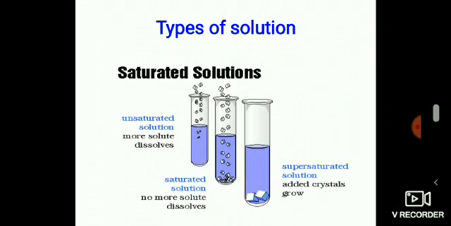Pour a cup of water in the beaker. Add 1 teaspoon of salt and stir it well until the salt dissolves completely. Again, add a teaspoon of salt and stir well. Go on adding salt 1 teaspoon at a time and stir. After adding a few spoons of salt, do you find that salt remains undissolved and settles at the bottom of the beaker? If yes, this means that no more salt can be dissolved in the amount of water we have taken. This solution is now said to be saturated. So this is called saturated solution.